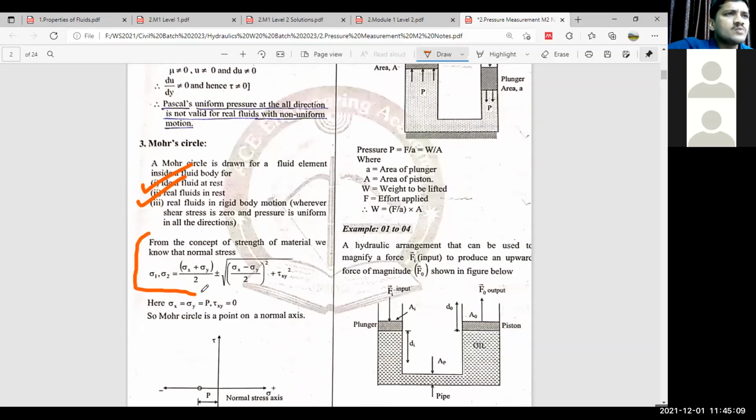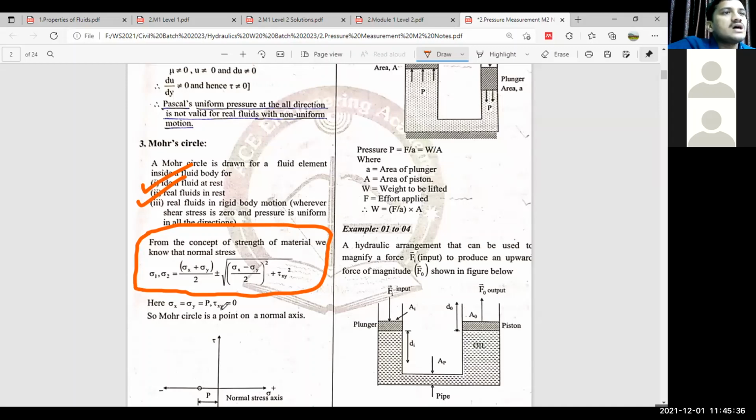Now this formula is from the concept of the strength of material. In the strength of material, if you want to find out these major stresses, the normal stresses, then you calculate with one formula: stress in x direction plus stress in y direction divided by 2, plus or minus square root of ((sigma x minus sigma y) divided by 2) squared plus tau xy squared. That is the shear stress in the xy plane, right?